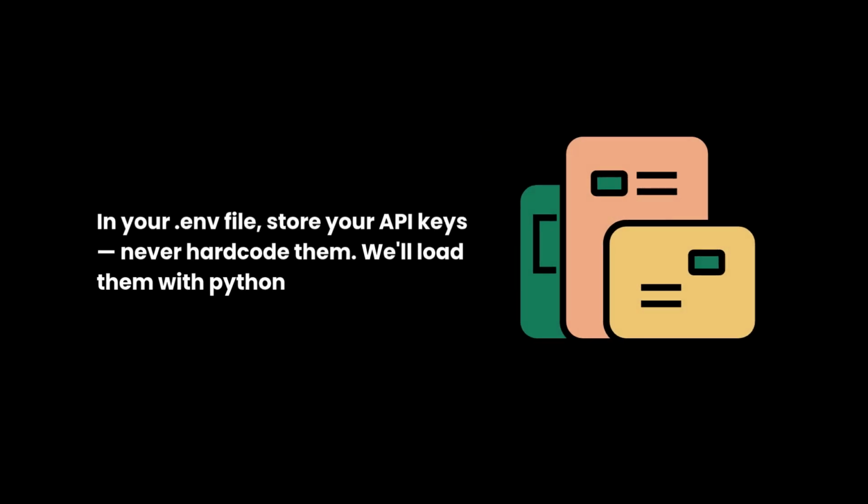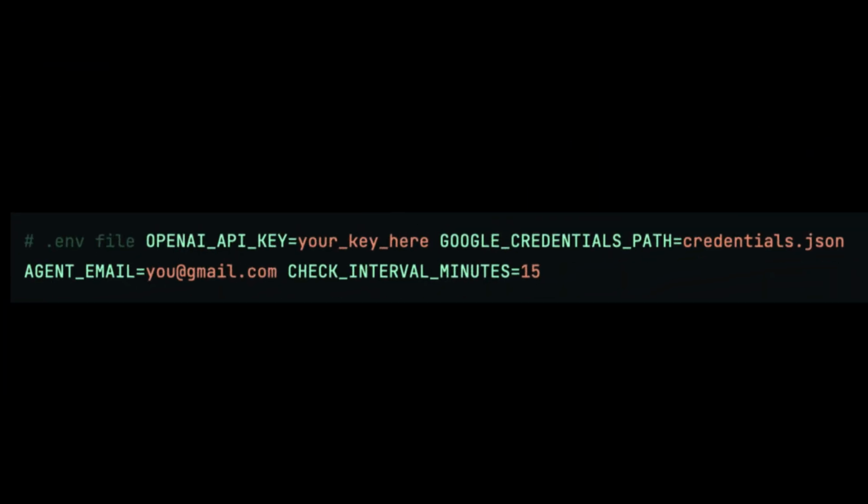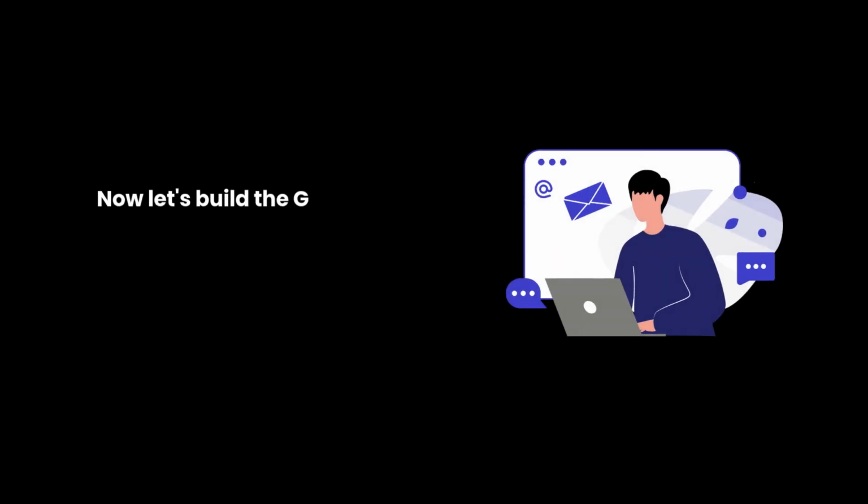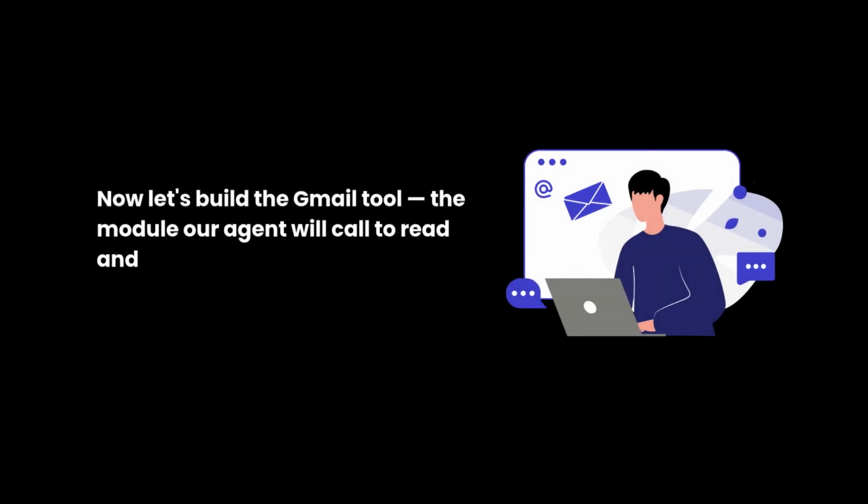In your .env file, store your API keys. Never hardcode them. We'll load them with python-dotenv. Now let's build the Gmail tool. The module our agent will call to read and act on emails.